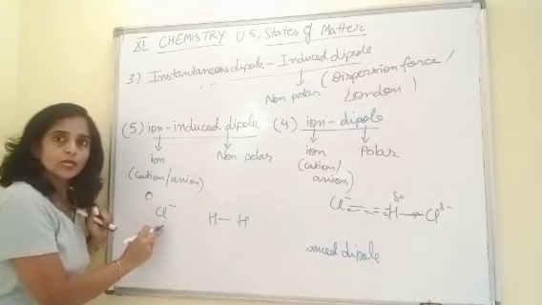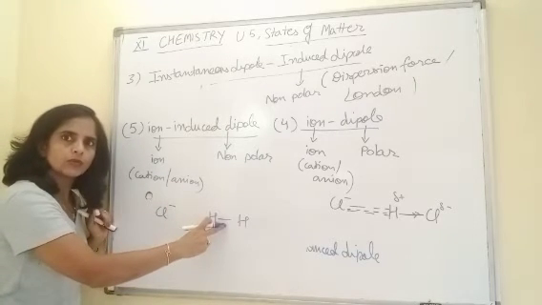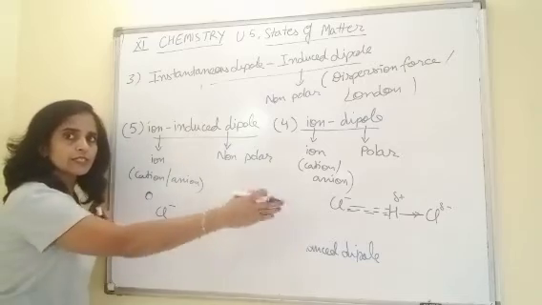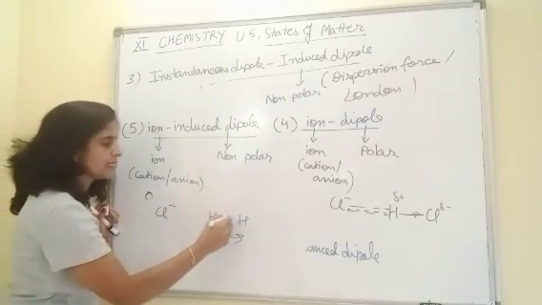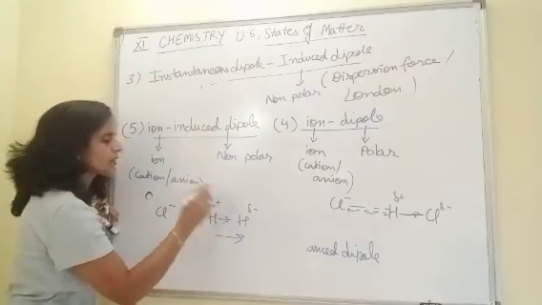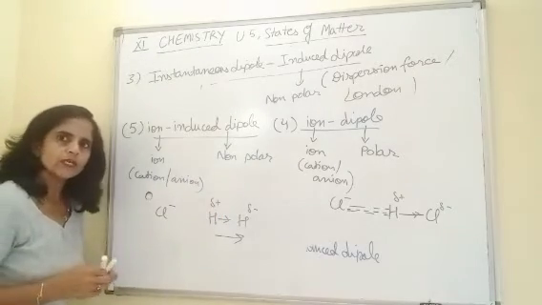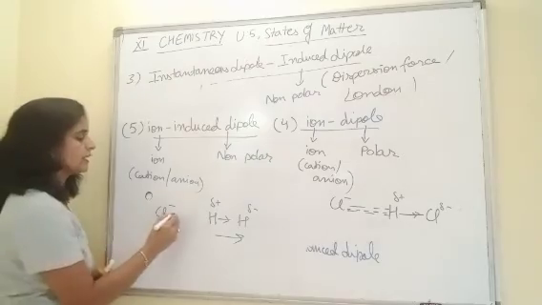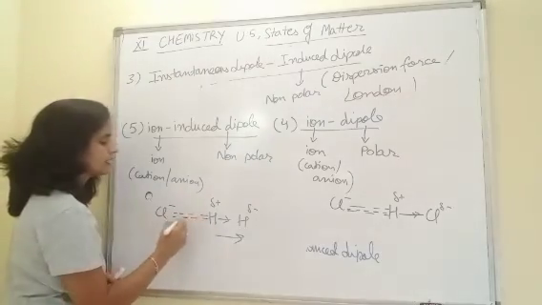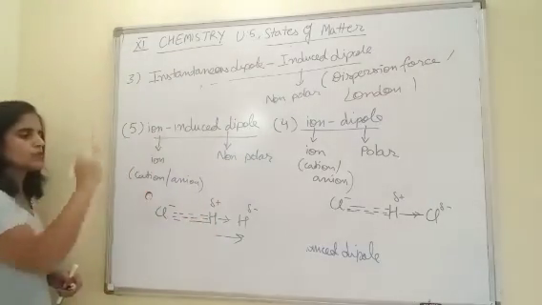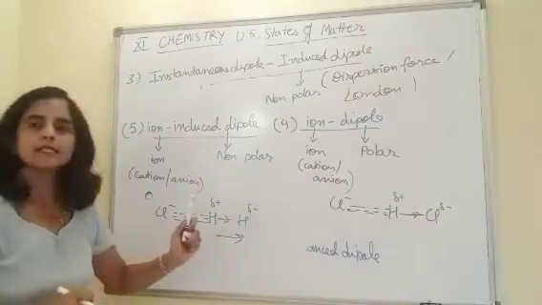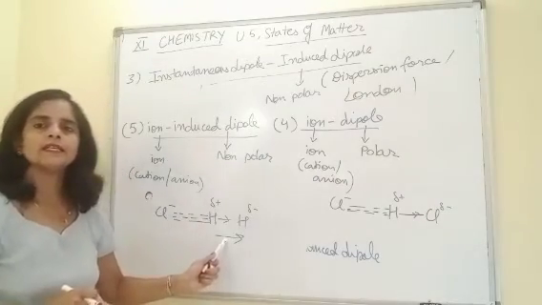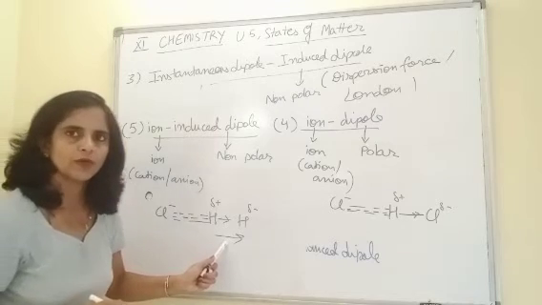But this electron cloud will repel the electron cloud of hydrogen and push it towards the right side. When this electron cloud is pushed toward this side, it becomes slightly negative, and this side becomes slightly positive. And now these opposite poles attract each other. This force is termed ion-induced dipole because this ion has induced polarity in its neighboring non-polar molecule.